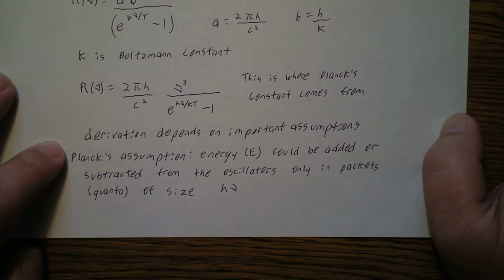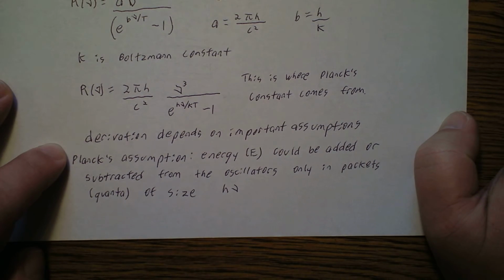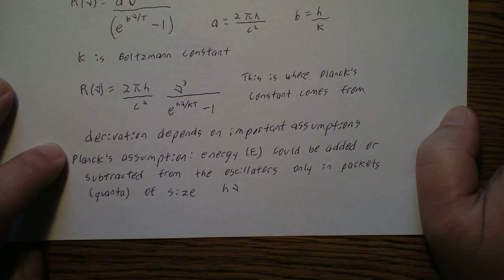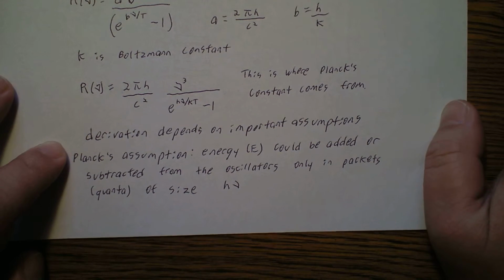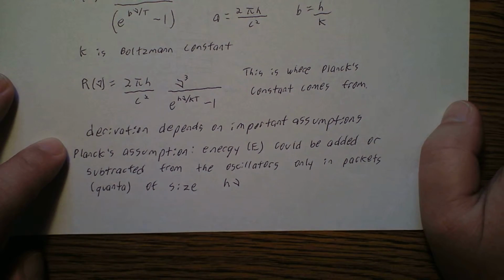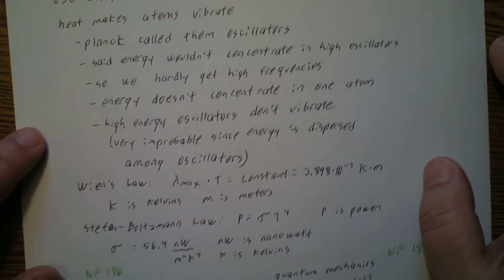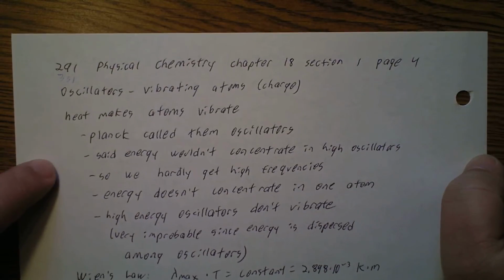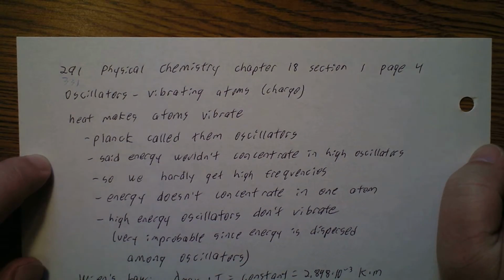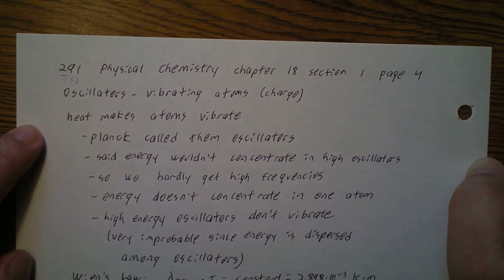The derivation of this depends on some important assumptions. Planck's assumption was that energy could be added or subtracted to these oscillators only in packets, quanta, of size h nu. These oscillators are vibrating atoms, or actually vibrating charge.